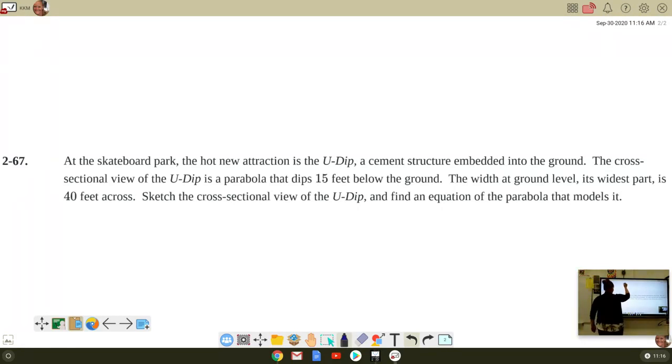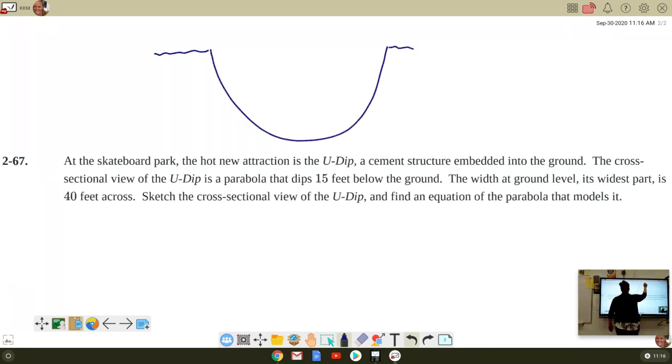So this one, if this was ground level, this dip goes down like this, and then again, there's the ground level, okay? So it says that it dips 15 feet below. Obviously, I did not draw this to scale, but that's okay. So 15 feet below the ground, and then at its widest part, meaning up here, this is 40 feet.